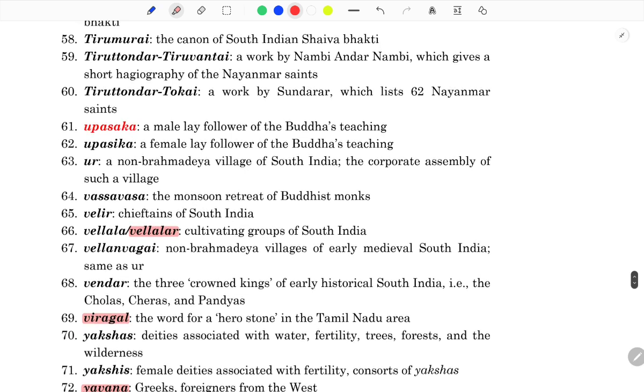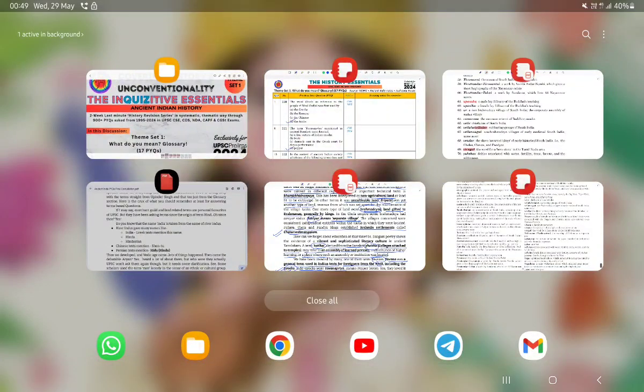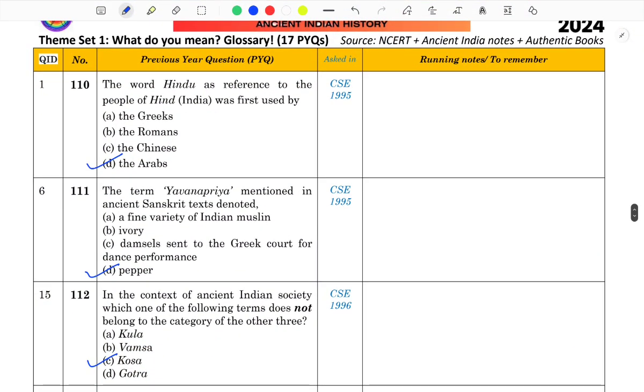Some terms were also picked up from the boxes that we will see now, in some of the very crucial questions. Okay, so fine, I will post that. Now let's jump to the questions directly.